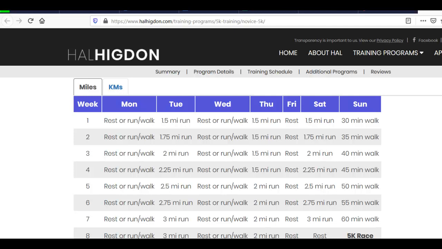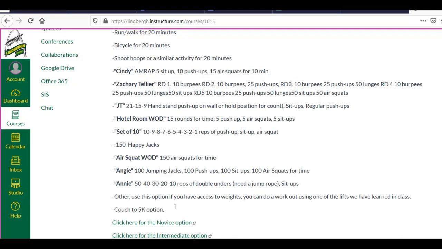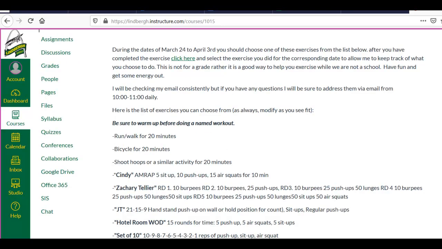Okay, so you're going to choose any one of these options. And if you start this and you decide it's not for you, this is really laid back. It's nothing real intense. You can choose a different workout if you want. That's fine. Okay, so you've chosen your workout, you've done your workout, and the next thing you're going to do is click where it says click here.